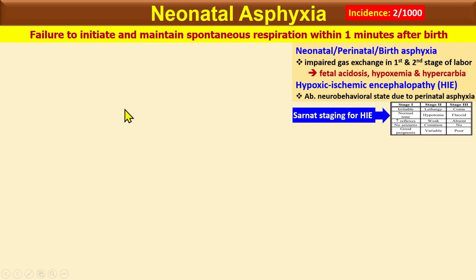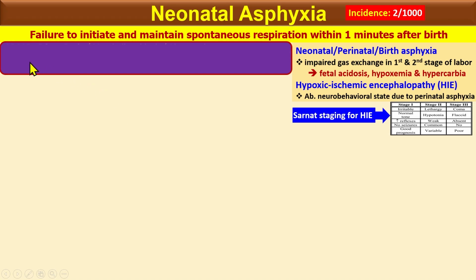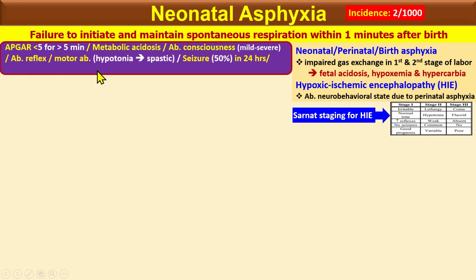So let's look at neonatal asphyxia in clinical terms. What you should appreciate to diagnose neonatal asphyxia: the Apgar score is less than 5 for more than 5 minutes, and you see metabolic acidosis and abnormal consciousness, which is mild to severe depending upon the stage. And there are abnormal reflexes and motor abnormality.